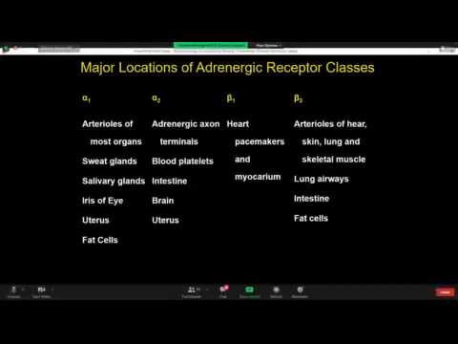Now, beta 1 adrenergic receptors are located in the heart. Where? In the pacemaker of the heart and in the muscle of the heart, myocardium: SA node and myocardium. Whereas beta 2 adrenergic receptors are located on arterioles of the heart, arterioles of the skin, arterioles of the lungs, arterioles of the skeletal muscles.